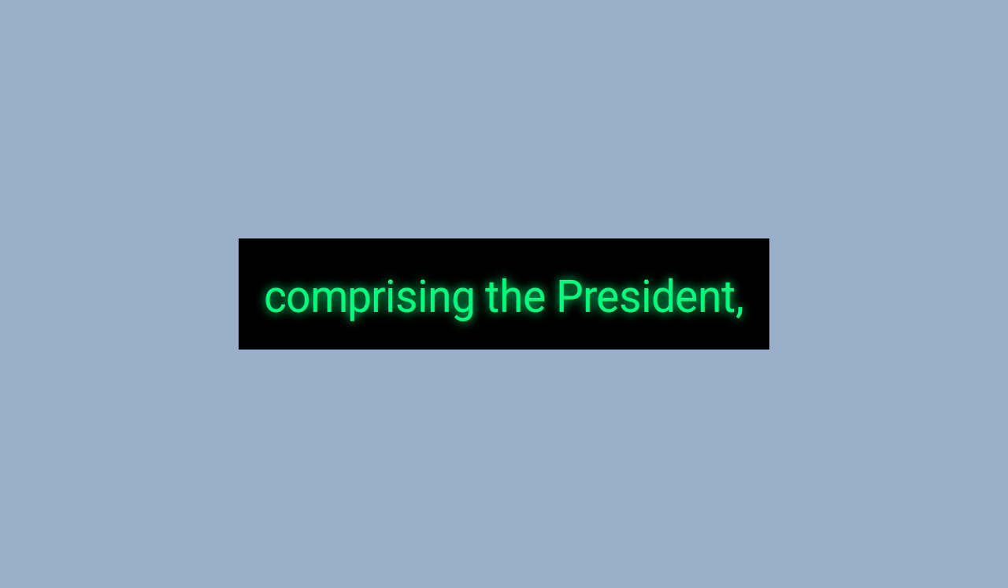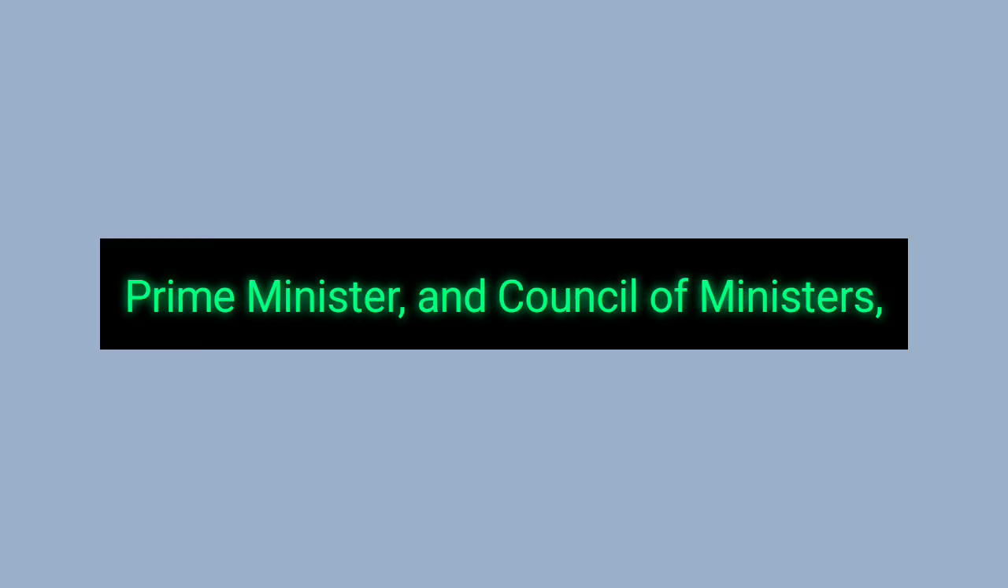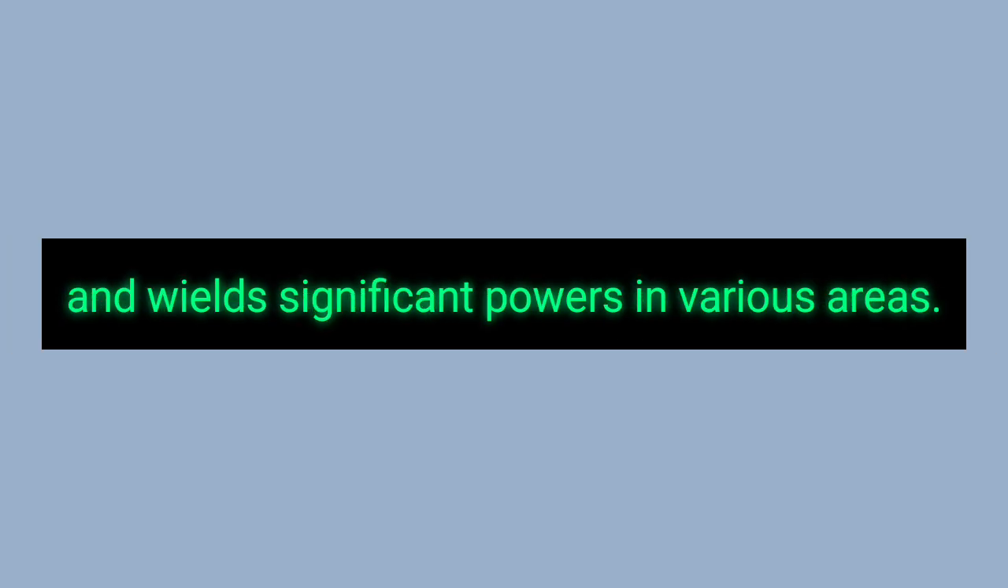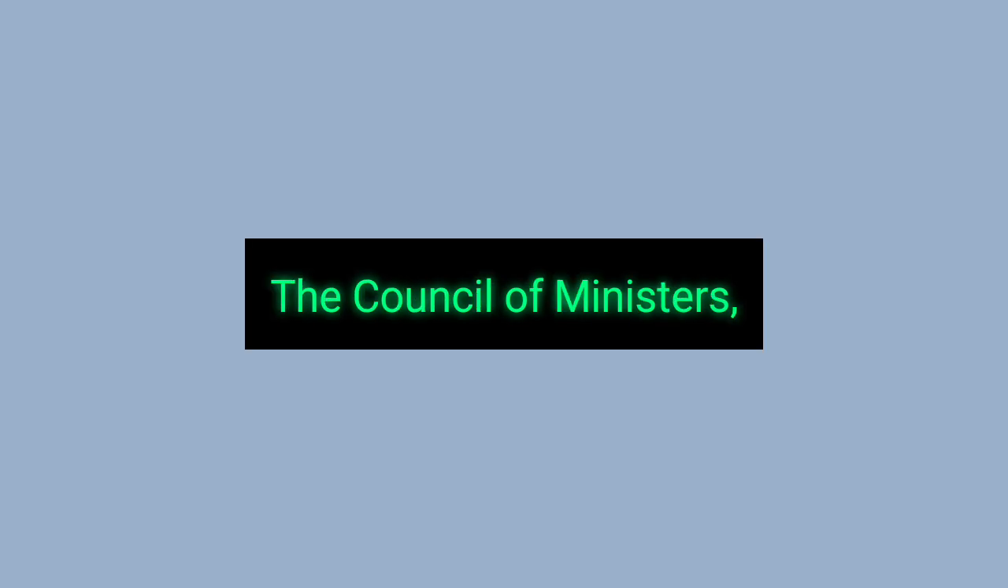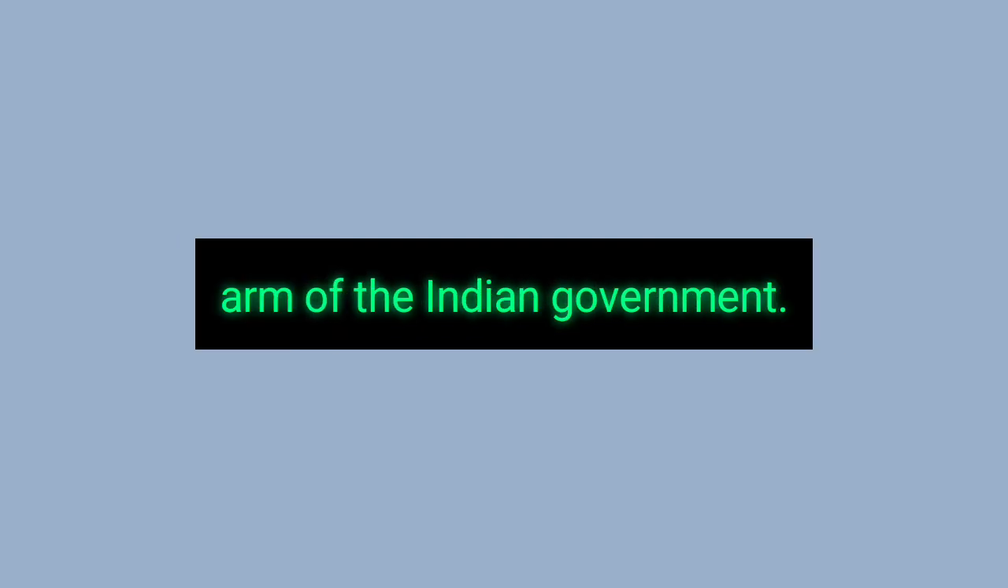In conclusion, the Union Executive, comprising the President, Prime Minister, and Council of Ministers, plays a vital role in the implementation and administration of laws and policies in India. The President, as the nominal executive, oversees the appointment of government officials and wields significant powers in various areas. The Council of Ministers, under the leadership of the Prime Minister, aids in decision-making and policy implementation, ensuring the effective functioning of the executive arm of the Indian government.